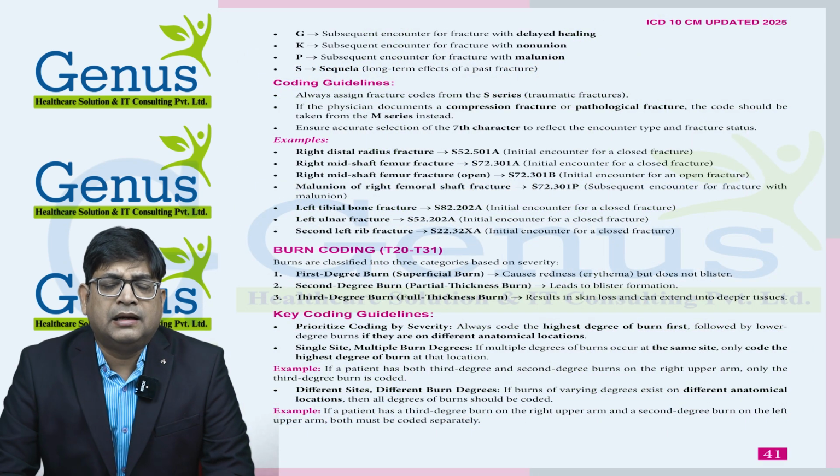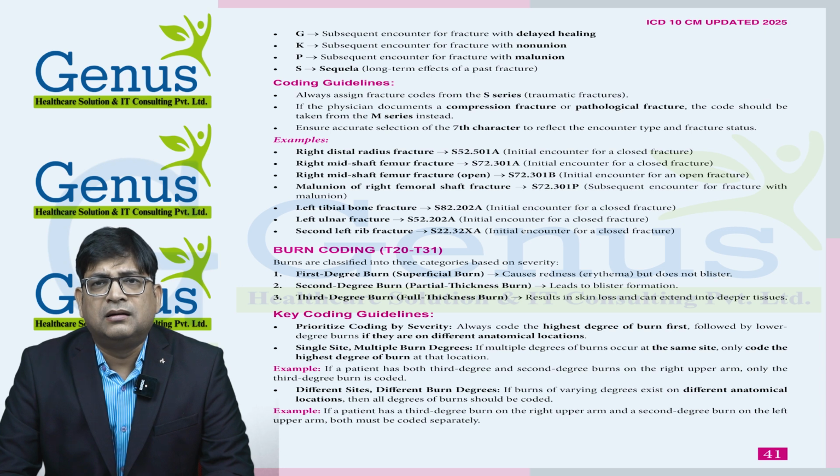There are three categories of burn: first degree burn, second degree burn, and third degree burn. In first degree burn, it's just erythema, so the area will be red in nature. In second degree burn, there will be blister formation. And in third degree burn, there will be a loss of skin.